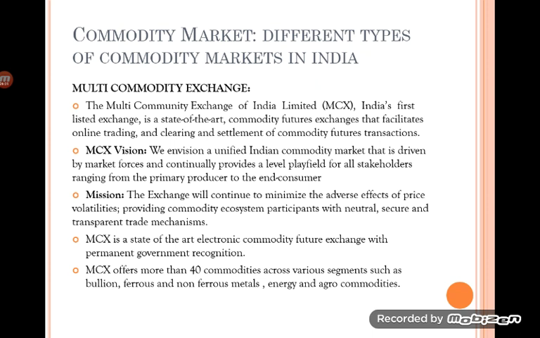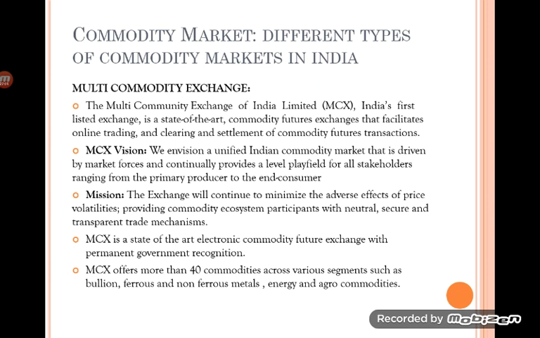The first commodity exchange that we are going to discuss is the Multi Commodity Exchange, shortly called MCX. It is the first listed exchange in India, and it is more prominent for commodity futures. It is a demutualized and independent commodity exchange with permanent recognition from the Government of India.